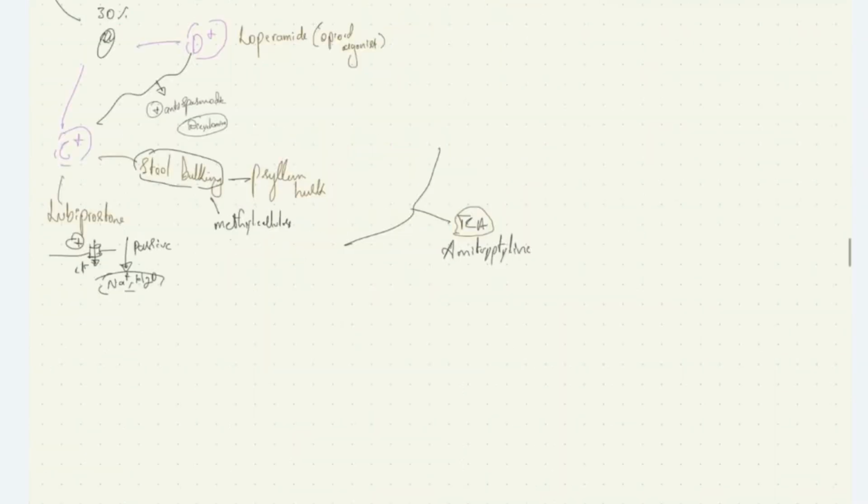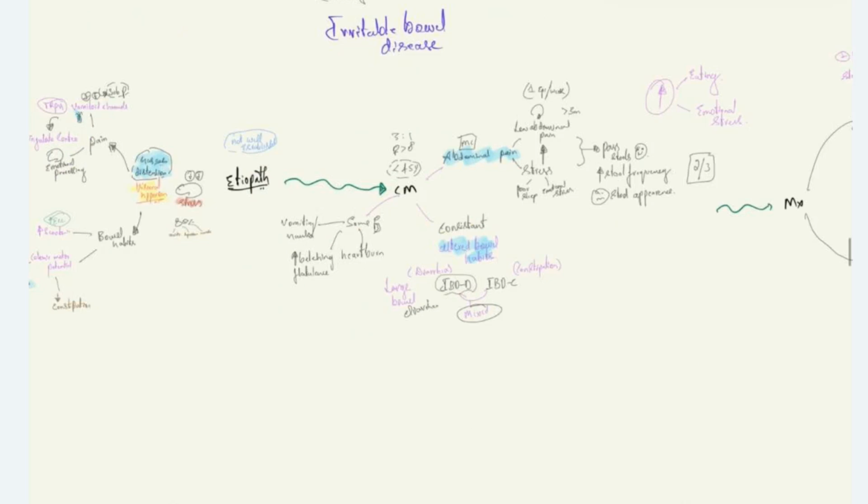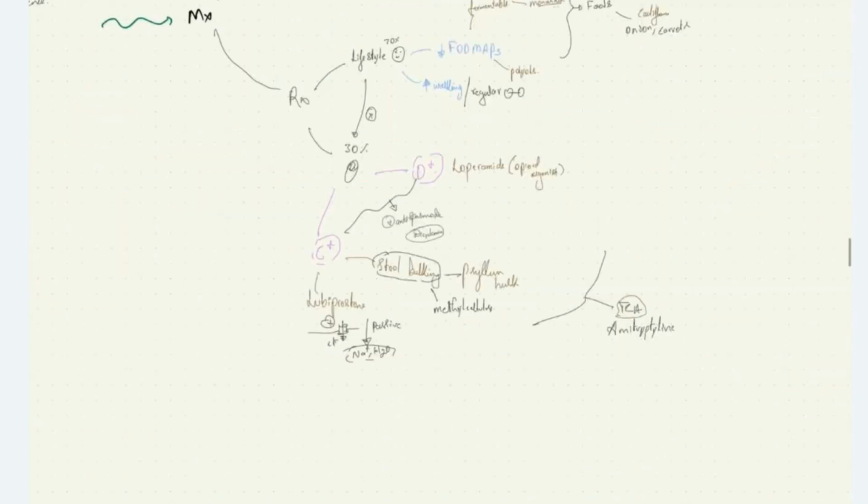If the patient is resistant to all these drug therapy, at the last, we can give tricyclic antidepressants like amitriptyline. We all know that it's a condition which is associated with psychiatric conditions in 80%. So we can try amitriptyline, which is helpful in these patients.